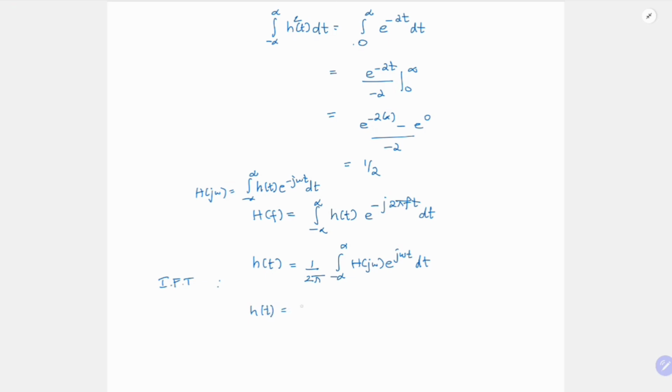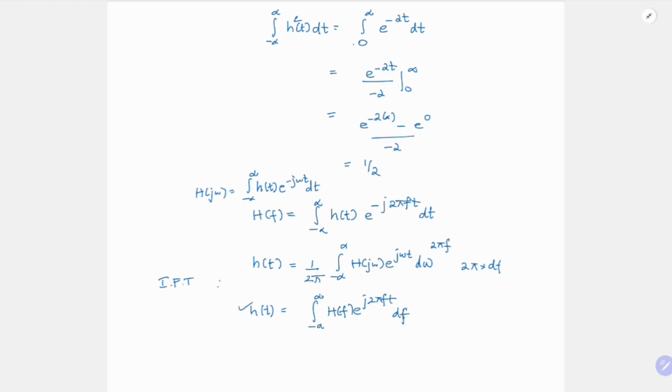Similarly, if you have to write it in just the f variable, this 2 pi factor will go away. Again, this is not dt, this is d omega. So d omega is nothing but 2 pi f, so once you write it, it will become 2 pi into df. So this 2 pi will cancel. So you will just have integral minus infinity to infinity H of f e power j 2 pi f t